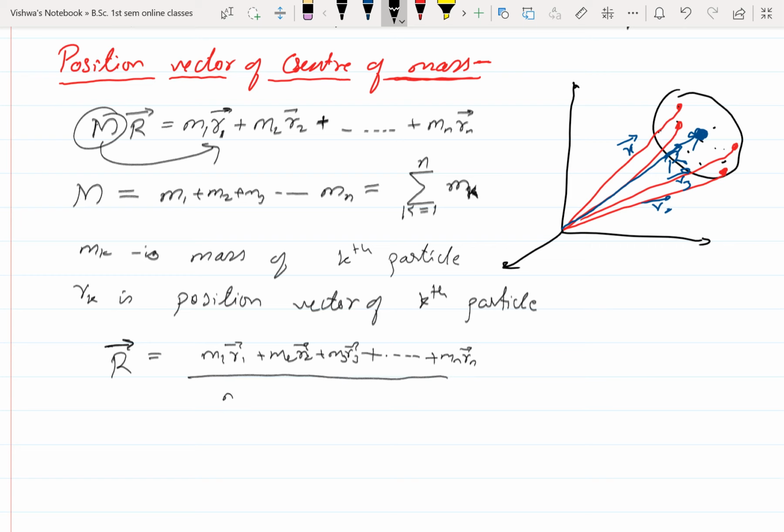M is the summation of all the individual masses, that is m1 plus m2 plus m3, and so on up to mn.